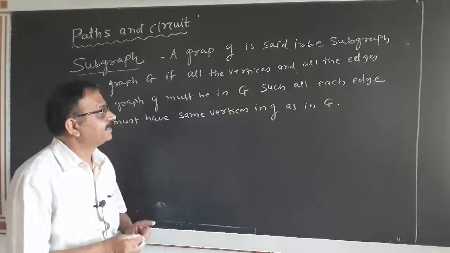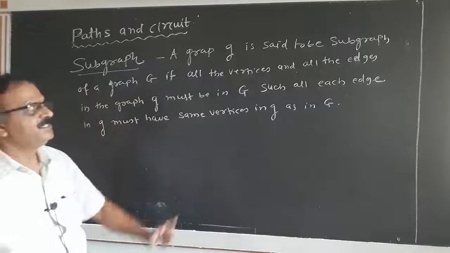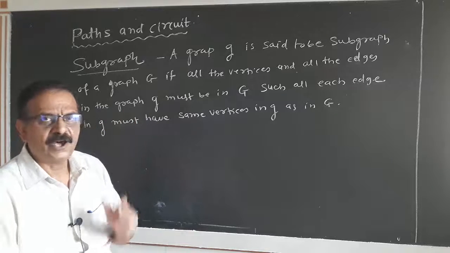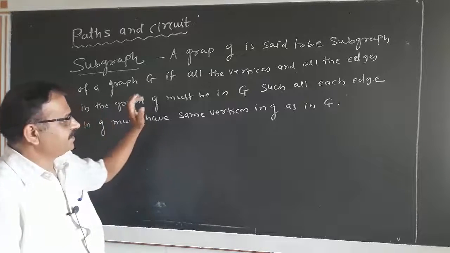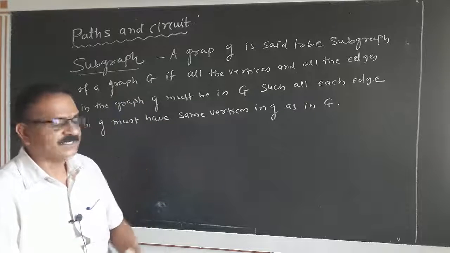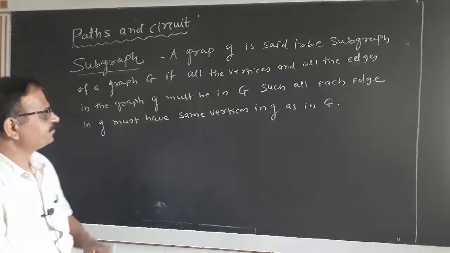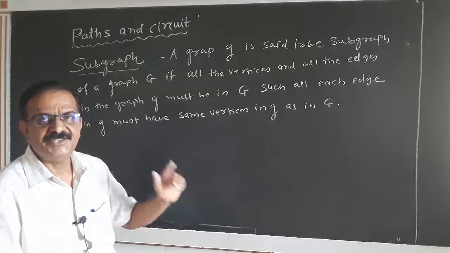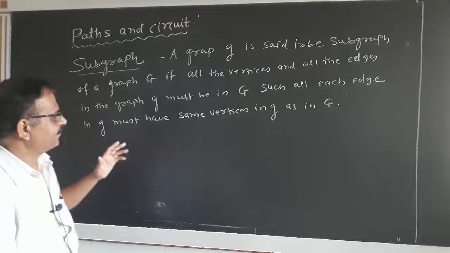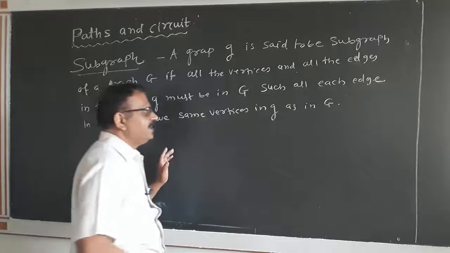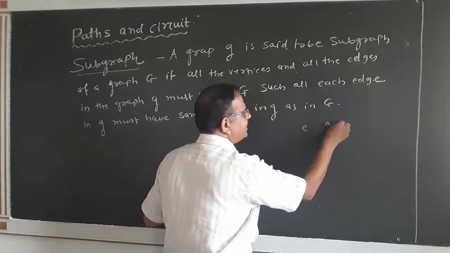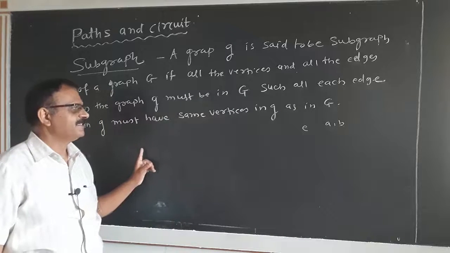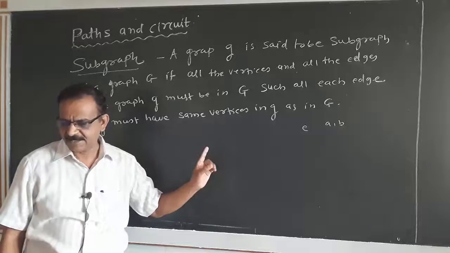In this case, what is given? A graph g is said to be a subgraph of a graph G if all the vertices and all the edges in the graph small g must be in capital G in such a way that each edge in small g must have the same vertices in small g as in capital G. That means if the edge E has vertices A and B in capital G, then the edge E must have the vertices A and B in the subgraph small g.